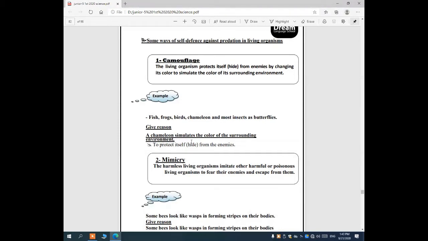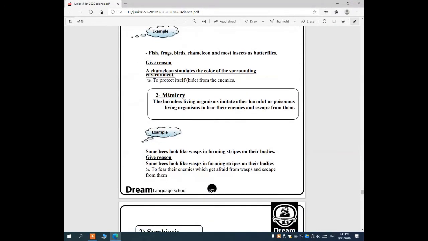Give reason. Chameleon simulates the color of the surrounding environment. Why? To protect itself or to hide from their enemies. That's it.